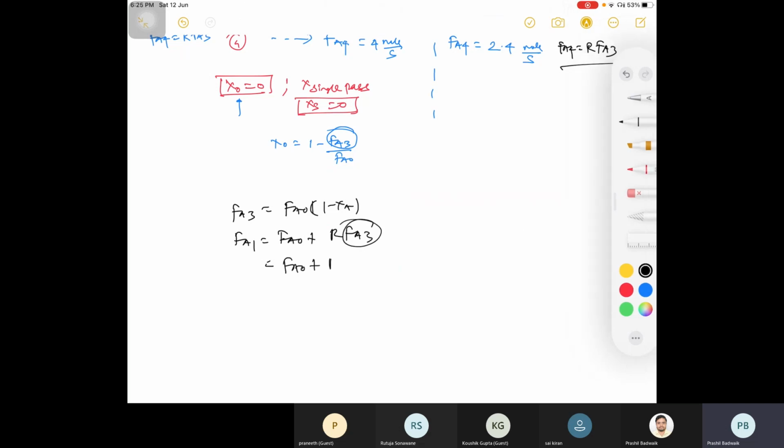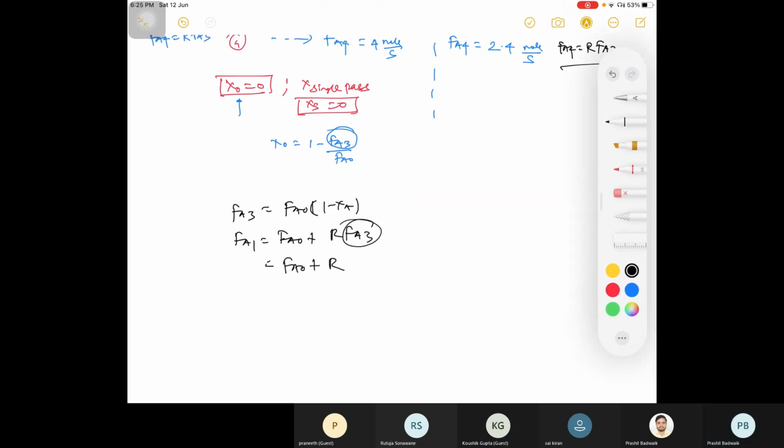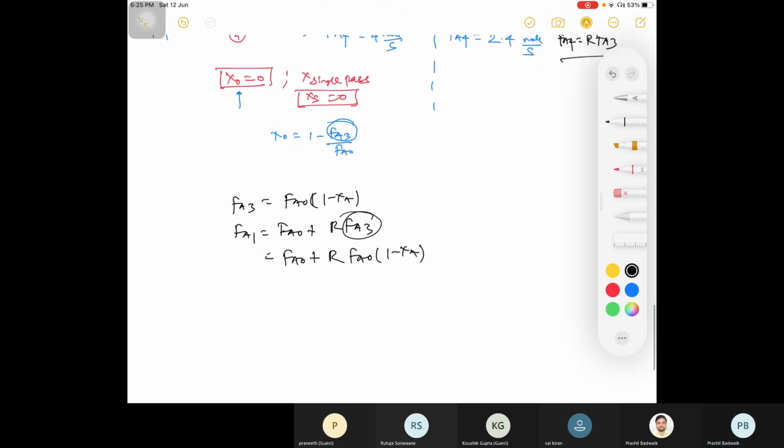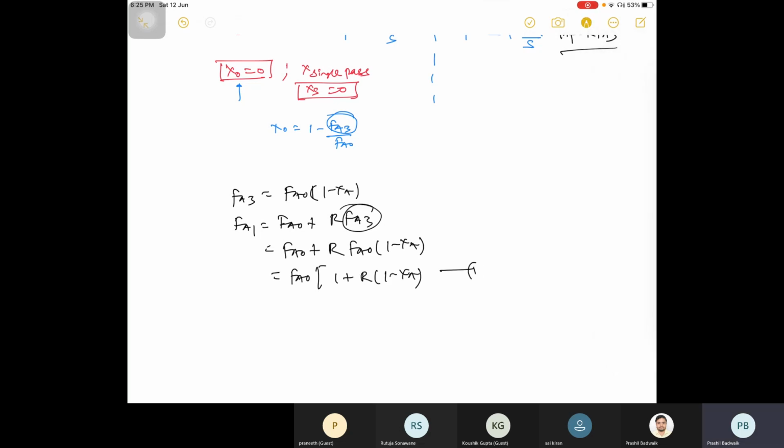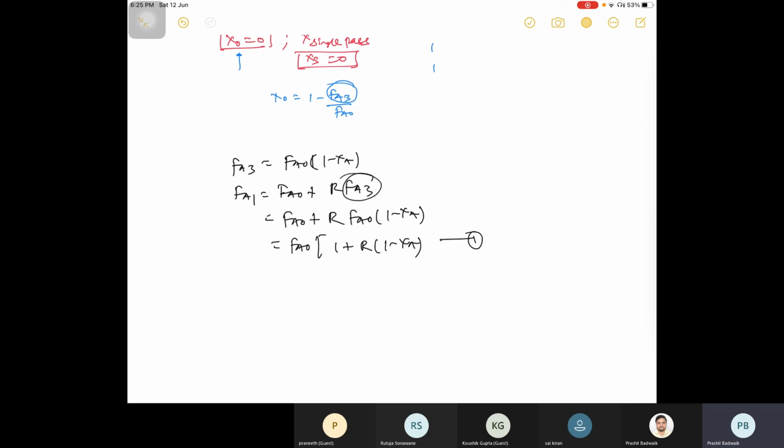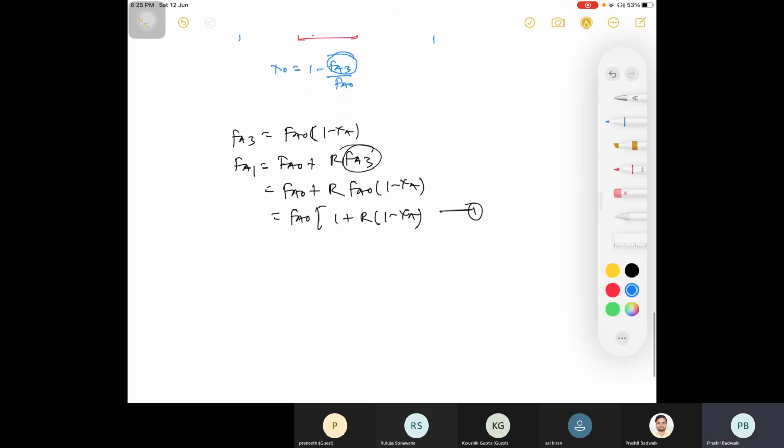And what is your value of FA3 then? That is FA naught plus R into FA naught into 1 minus XA. So you will take out common FA naught, and here 1 plus R into 1 minus XA. If there is any mistake, please let me know. Then FA2 is your FA3 plus FA4. What is your FA4?